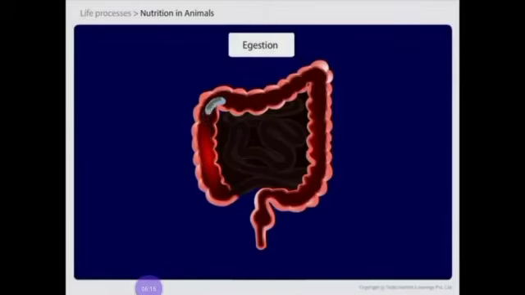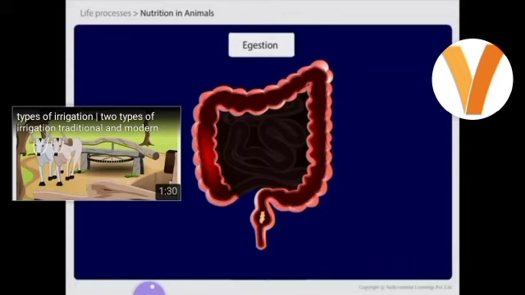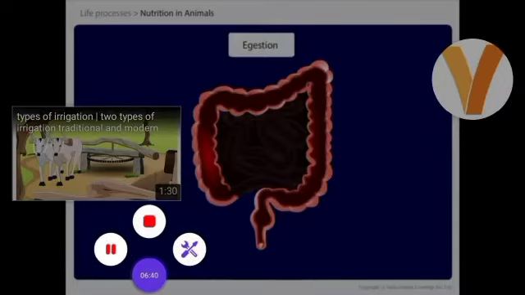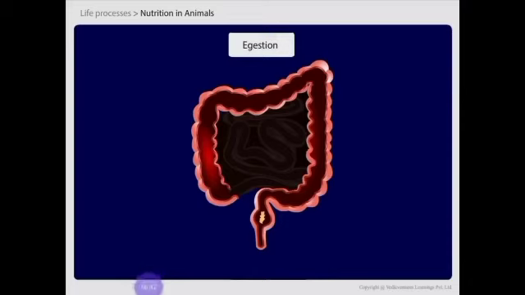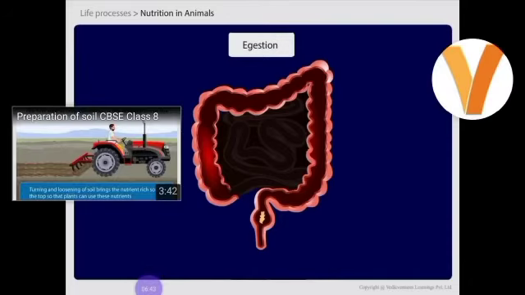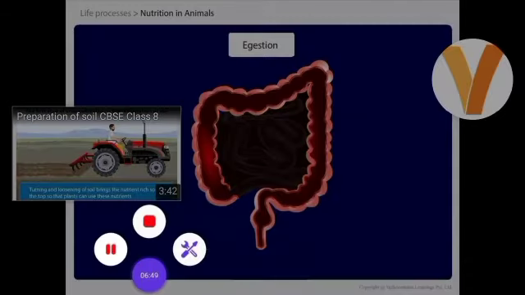This large intestine absorbs water and minerals through the walls of the large intestine, and the food passes into the bag-like structure called the rectum, which ends in an opening called the anus. The rectum stores undigested food as fecal matter till it is passed out through the anus.